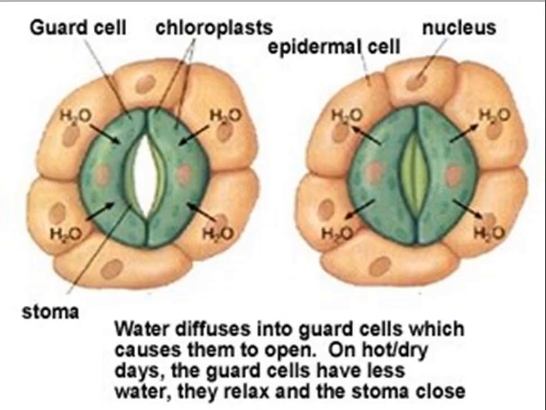Guard cell, chloroplast, epidermal cell, nucleus, and stoma. Water diffuses into guard cells, which causes them to open. On hot, dry days, the guard cells have less water, they relax, and the stoma closes.